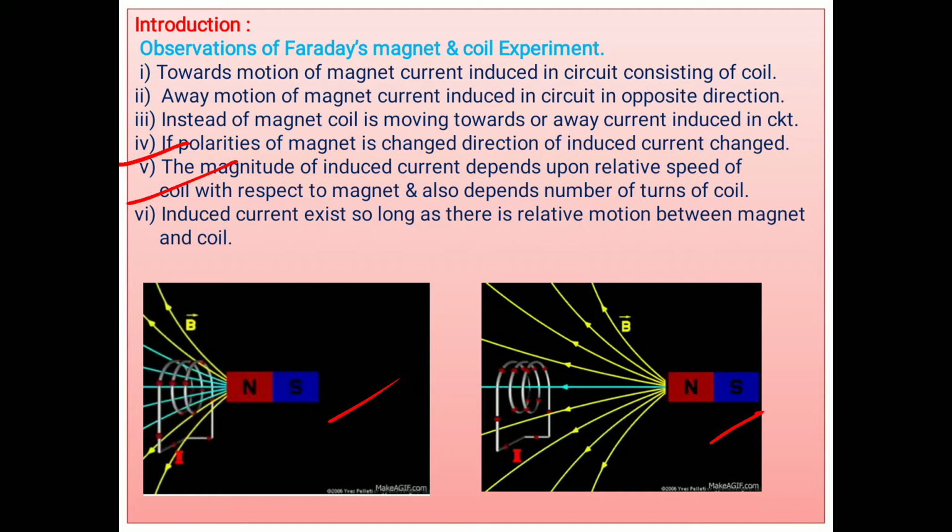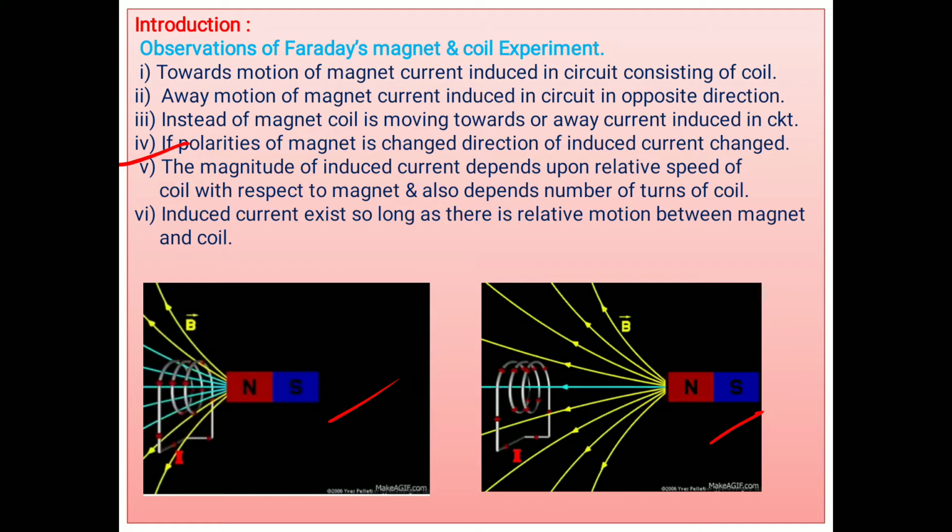More EMF is produced in the coil. Then means the magnitude of induced current in the closed circuit depends upon how fast the magnet is moving, or how fast there is a change in magnetic flux. Thereafter we go through another thing. Induced current exists so long as there is a relative motion between the magnet and coil.